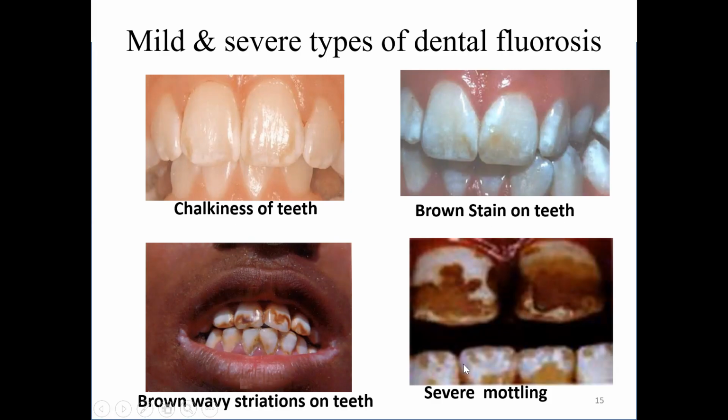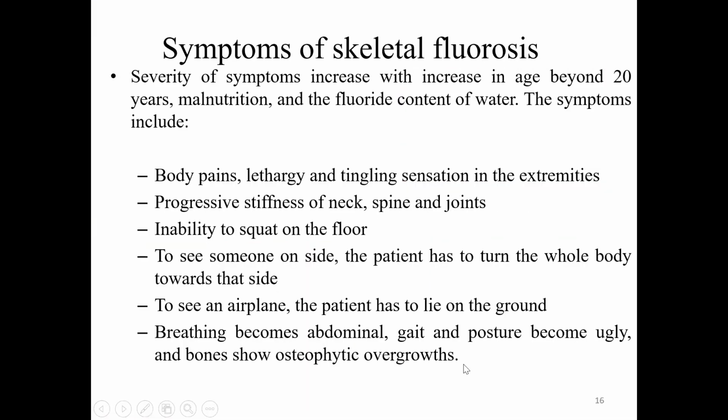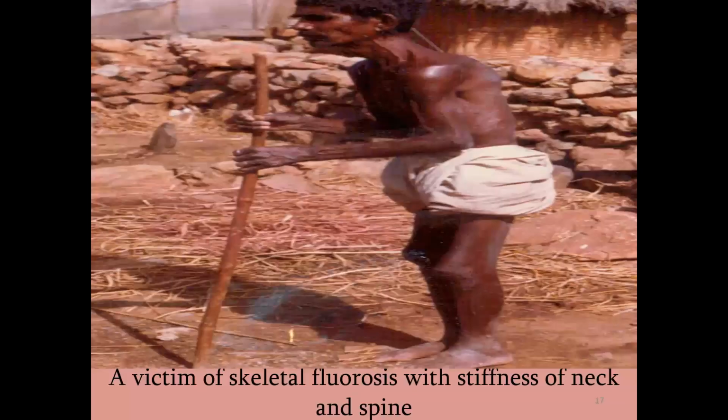Symptoms of skeletal fluorosis: body pain, lethargy, and tingling sensations, progressive stiffness of neck, spine, and joints, inability to squat on the floor. To see someone on the side, the patient has to turn the whole body towards that side. To see an airplane, the patient has to lie on the ground. Breathing becomes abdominal, gait and posture become ugly, and the bone shows osteophytic overgrowths. This is a victim of skeletal fluorosis with stiffness of neck and spine.